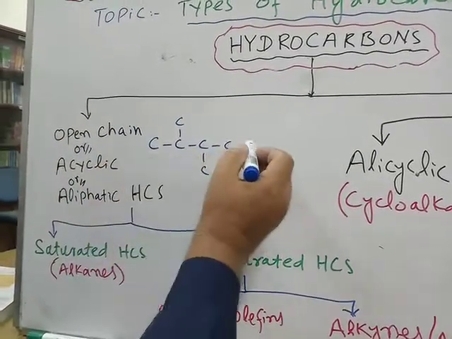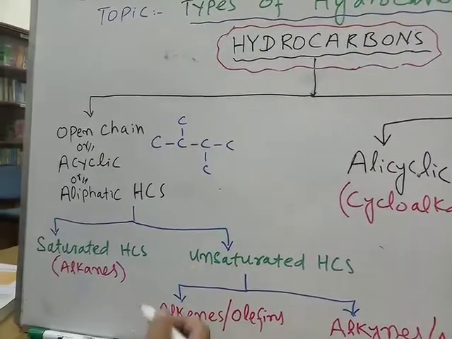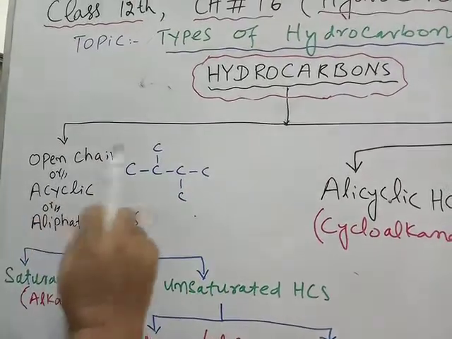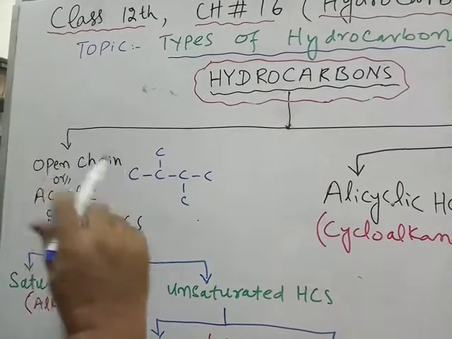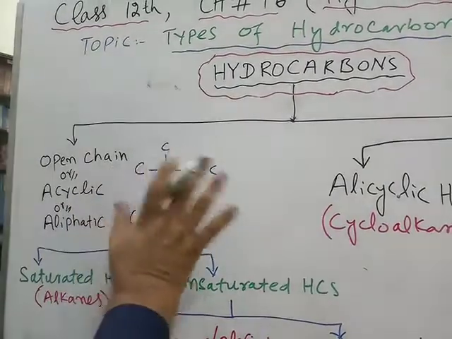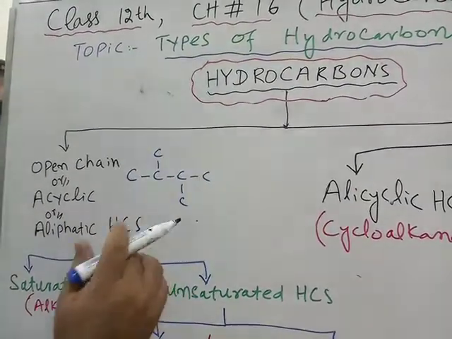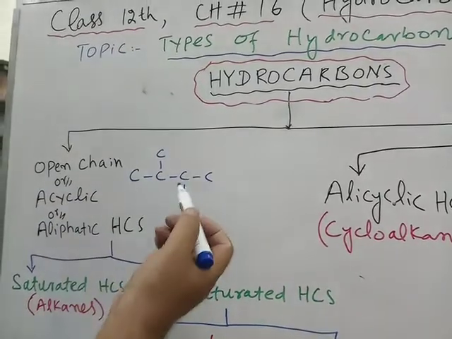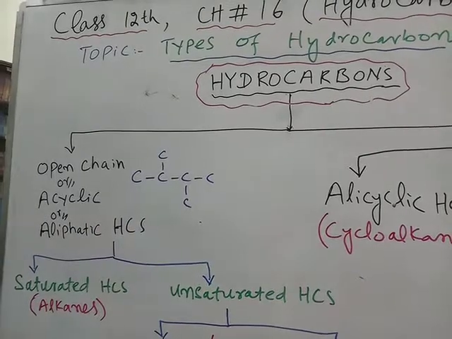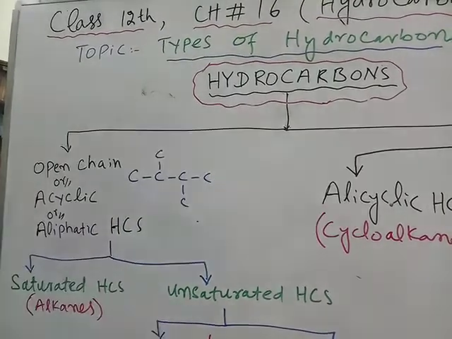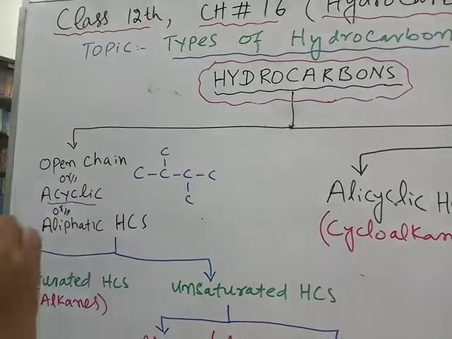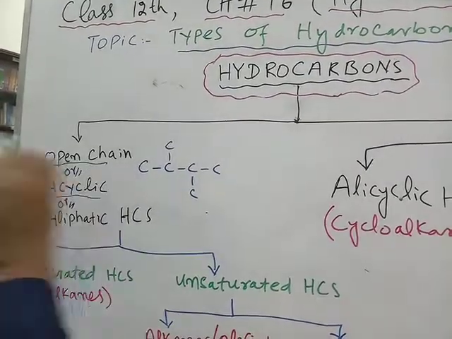They may have many carbon atoms. They can give branches, but they will not have even a small ring of 3 carbons. So they do not have any ring in their structures. These may be open chain, straight chain. So they may be branched or straight chain compounds. That's why they are also called acyclic. Acyclic means without having a cycle, or open chain.